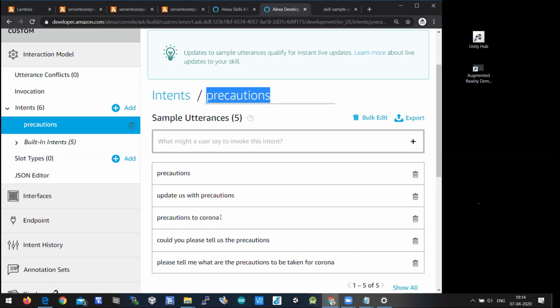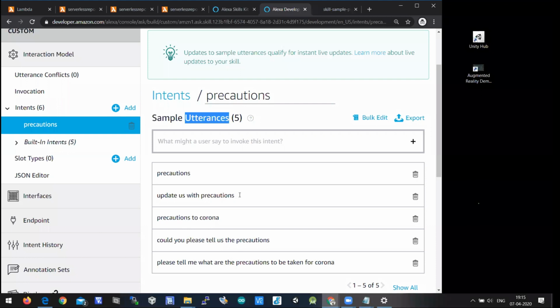So in this intent, we are not talking about symptoms. We are not talking about anything else. We are just talking about precautions here. So all these are different utterances. Utterances are nothing but questions here. What is the possibility of asking a question related to precautions? You have to enter them here.